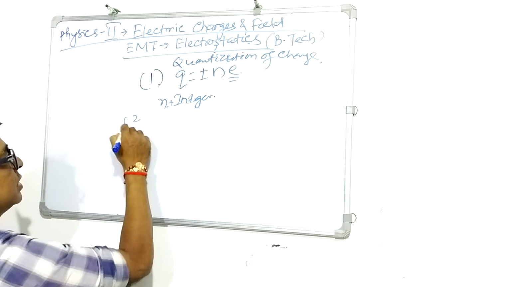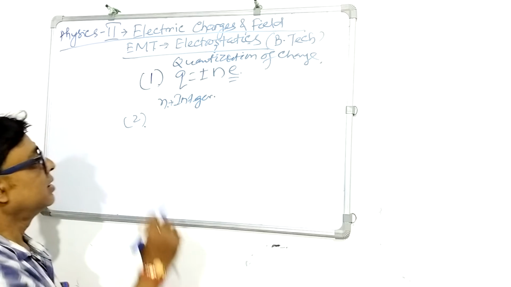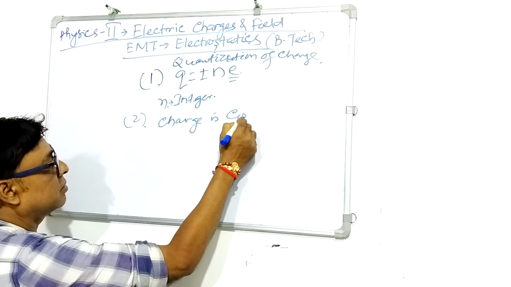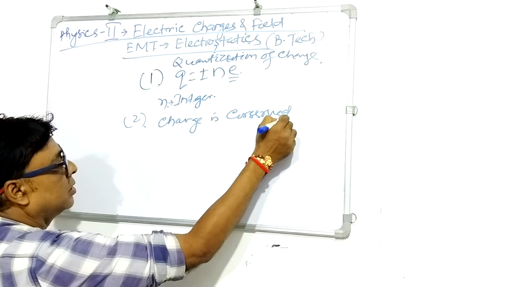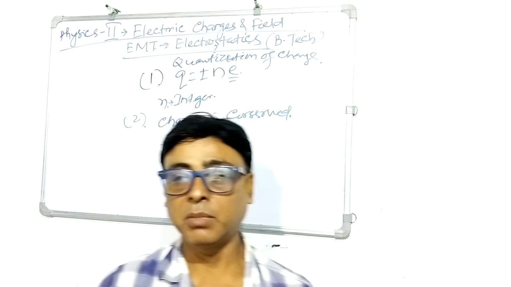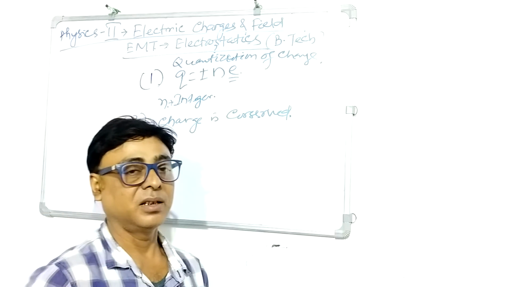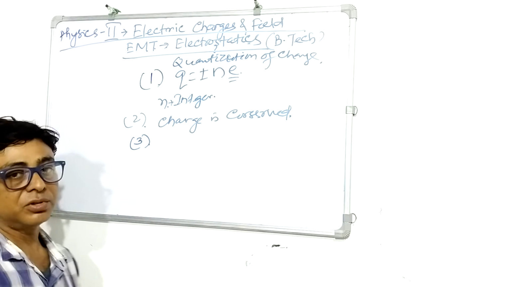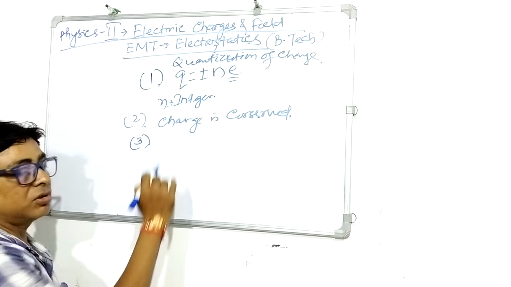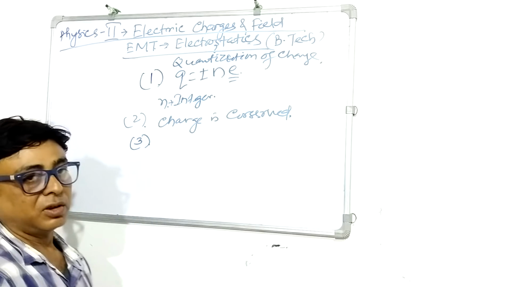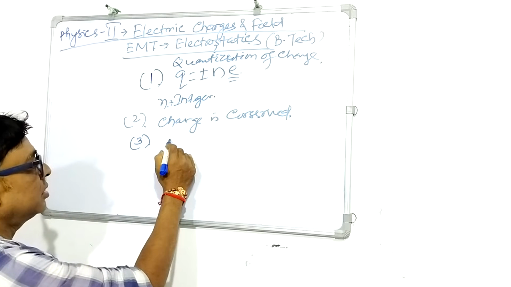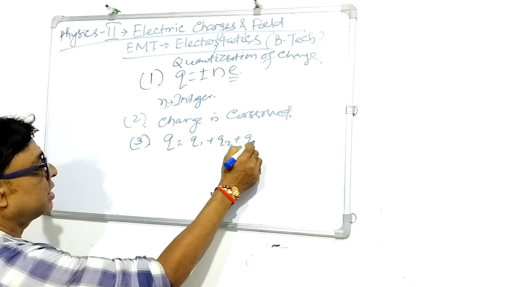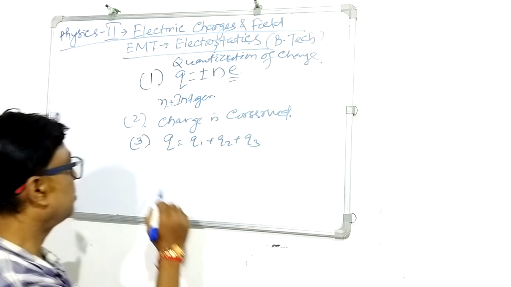The next property of the charge is that charge is conserved. That means the total amount of positive and negative charge is constant. Similarly, the third one is that it follows the principle of superposition. In a particular surface, if there are a number of charges, they can be added: Q is equal to Q1 plus Q2 plus Q3, like that. So it follows the scalar addition property.